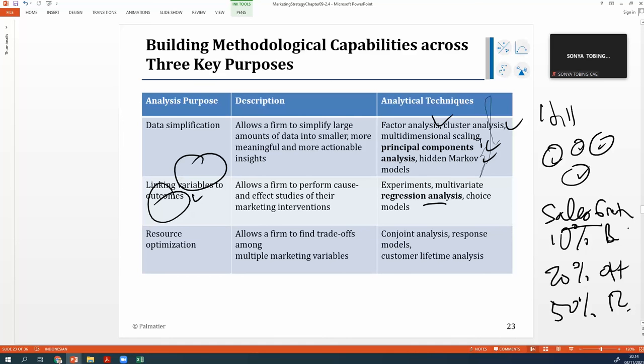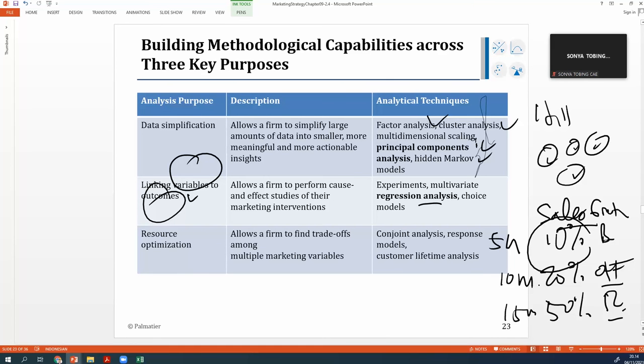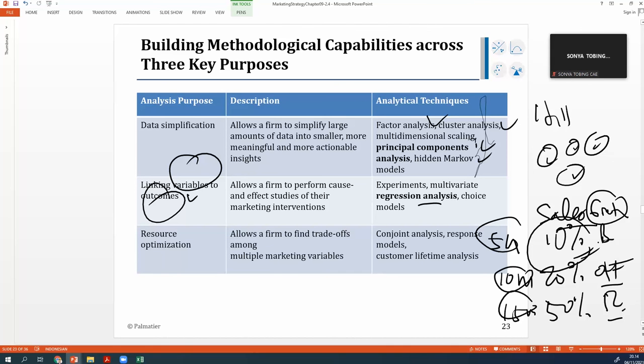If you just want to have 10%, go to branding. Something like that. Yeah. If you want 10% on branding, the budget is around 5 million. If you want 20%, you must focus on the offering with a budget of 10 million. If you want to increase 50%, you have to focus on the relationship with a budget of 15 million. So this is the budget allocation based on how much sales growth you want. Interesting. Then you can use conjoint and customer lifetime analysis.